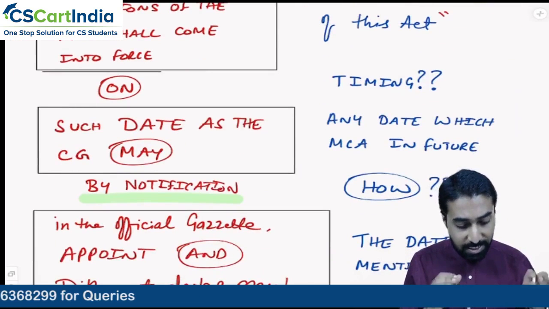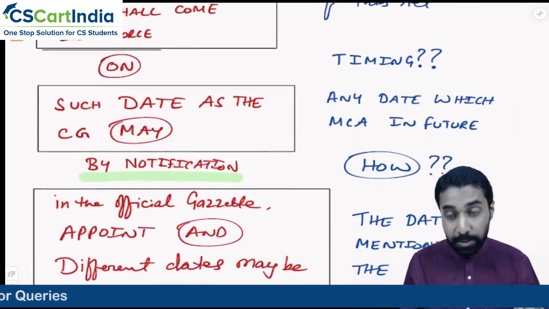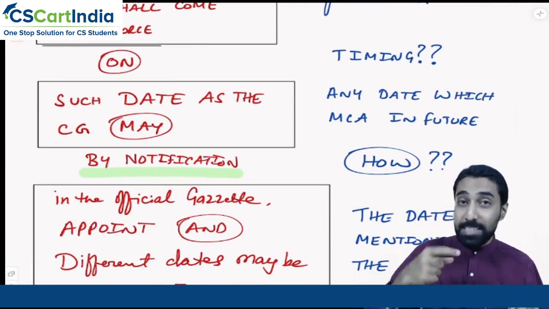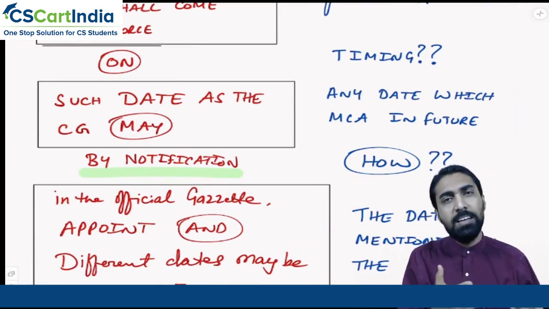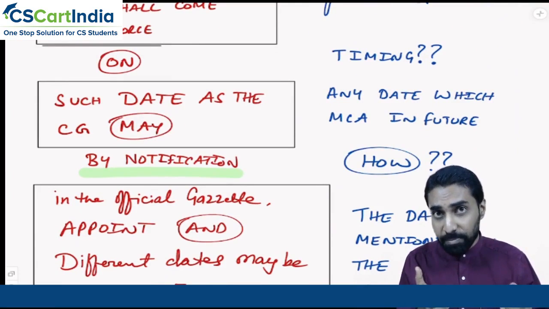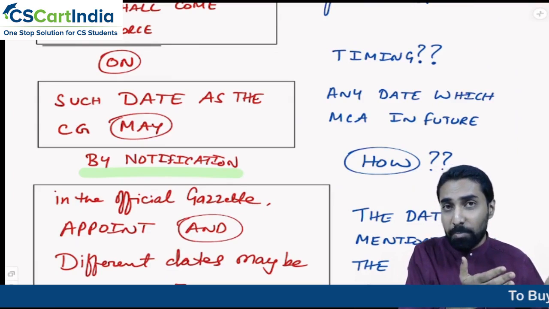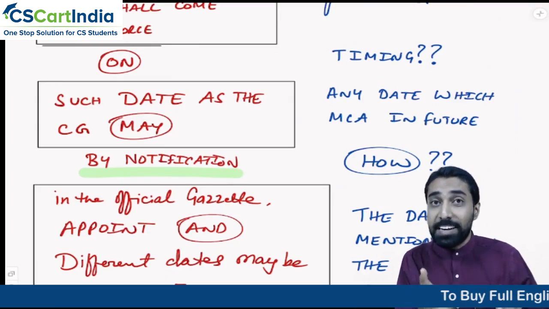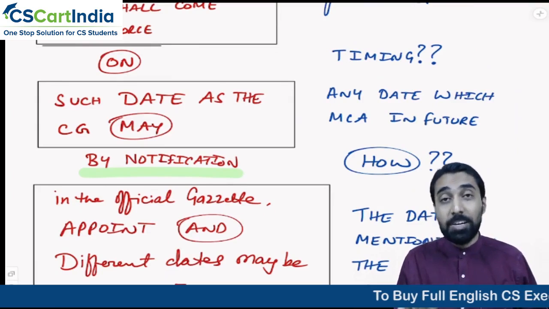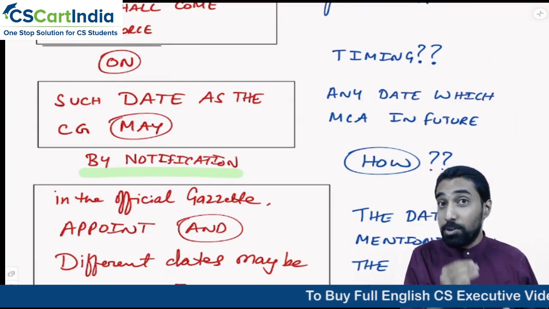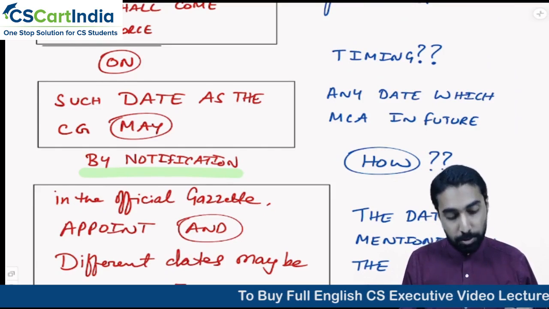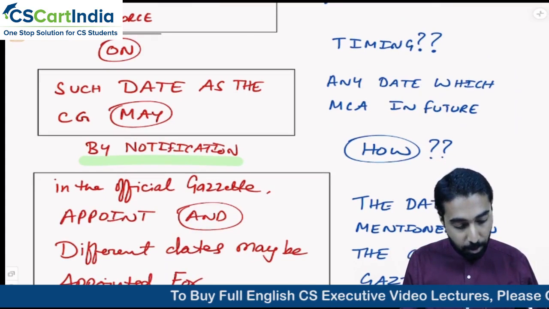Such date as the central government may. So any date which the MCA. So MCA is basically the ministry, correct? Where all the central government's matters relating to corporate affairs are dealt with. So the Ministry of Corporate Affairs will make sure that they give the notification.